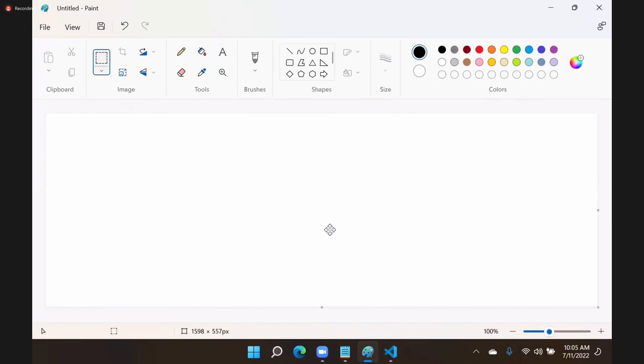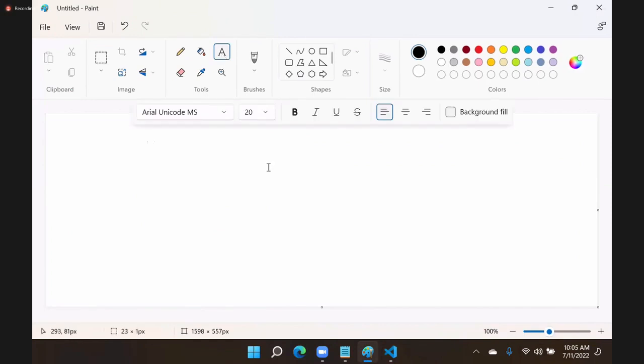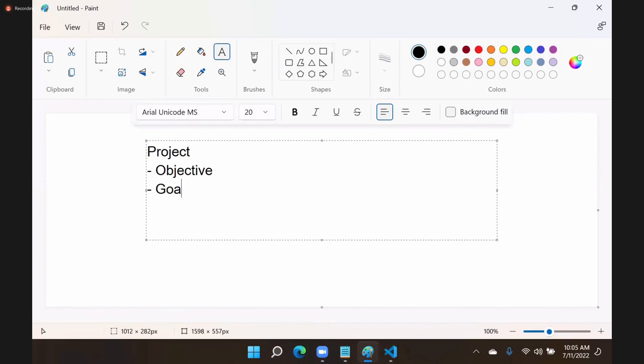See, when you are developing a project, when you are building an application, every project has an objective and every project has a goal.